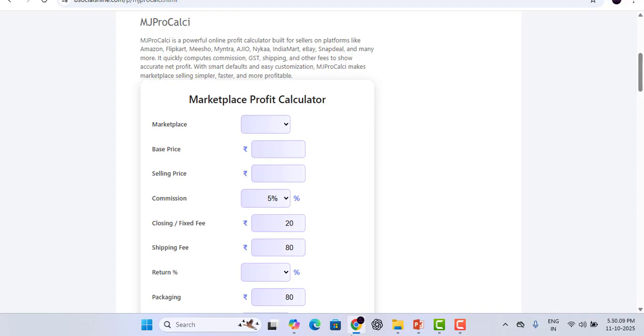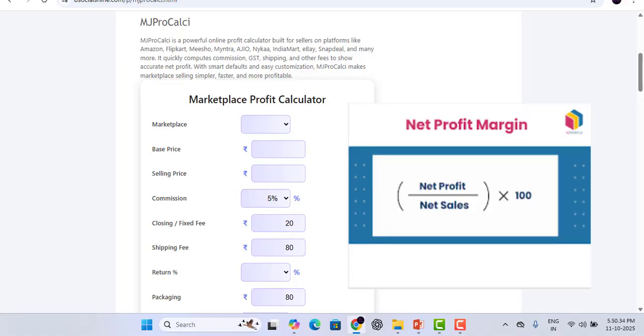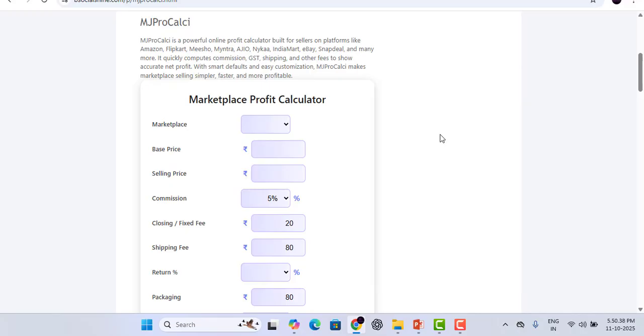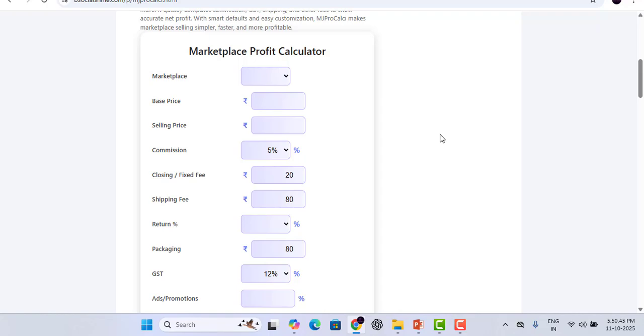So guys, here you can see this is the home page, MJ Pro Calci. So basically this MJ Pro Calci is a powerful online profit calculator built for sellers on platforms like Amazon, Flipkart, Myntra, as I have already told. It quickly calculates all your shipping charges, GST, base fees and your commission, all the things that an e-commerce platform needs. So let's try it. Let's start by quickly exploring what this calculator actually does.